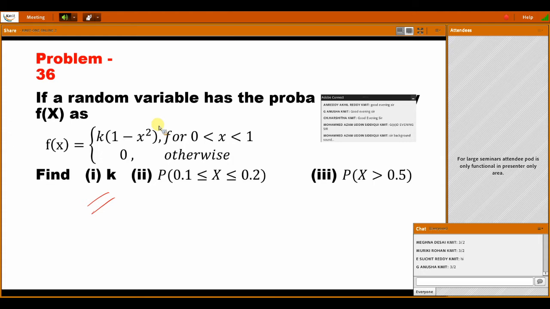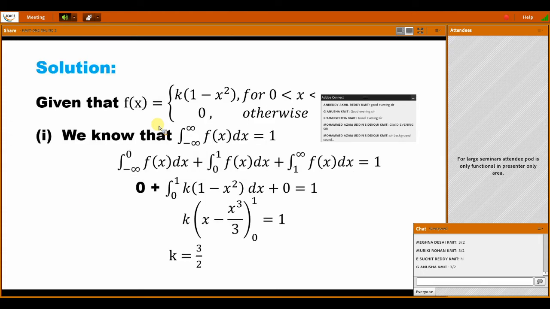So some student got 3 by 2. We check whether it is correct or not. So how do we first calculate the k value? To calculate the k value, the integral from minus infinity to plus infinity of f of x dx is equal to 1. This condition we have to use, right?